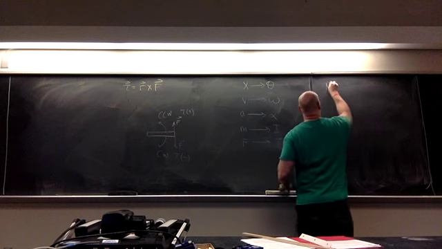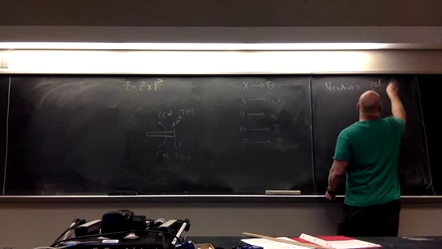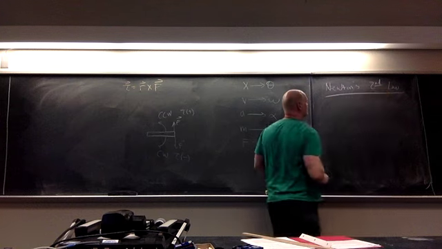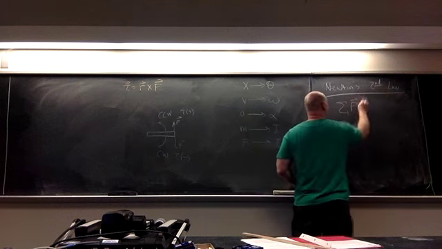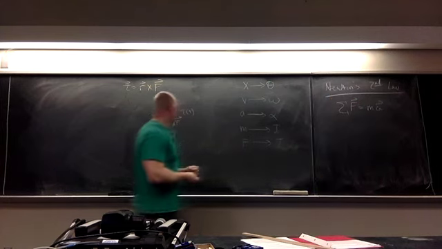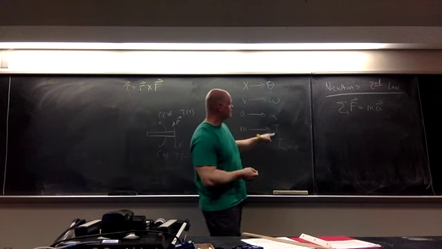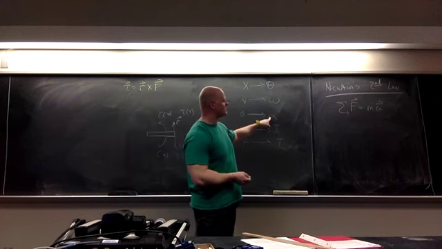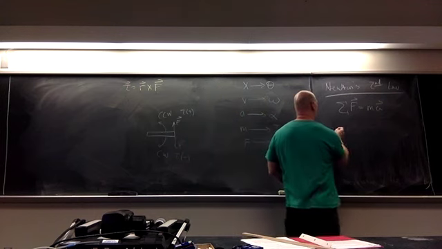Let's remind ourselves of Newton's second law. Newton's second law, in the form that we know it, says that the sum of the forces is equal to the mass times the acceleration, which means that, using our replacement scheme, mass now goes to the moment of inertia, acceleration now goes to the angular acceleration, and the force now goes to torque.